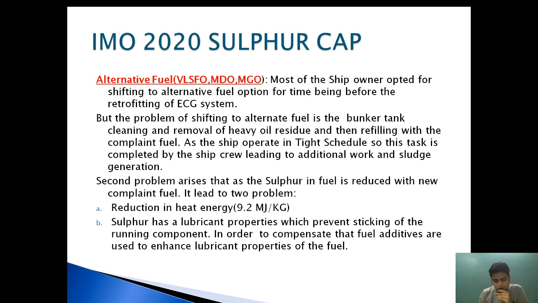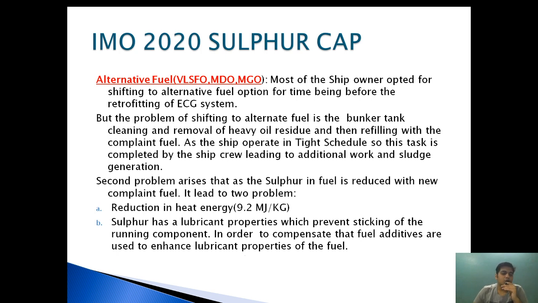So if we reduce the sulfur amount, this energy will be reduced, and hence the calorific value of the fuel will also be reduced. Second, sulfur has a lubricant property which prevents the sticking of running components, such as the fuel pump. So in order to compensate, fuel additives are used to enhance the lubricant property of the fuel.